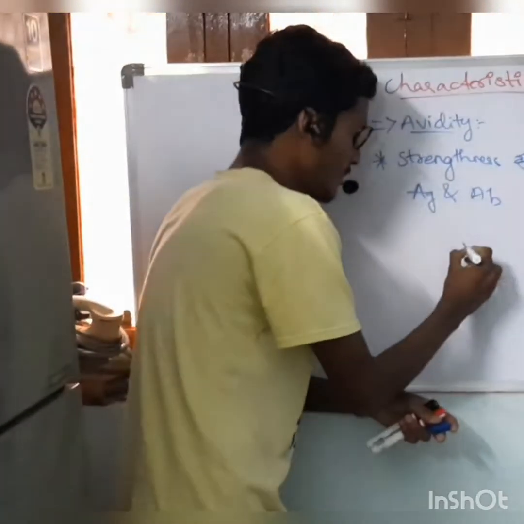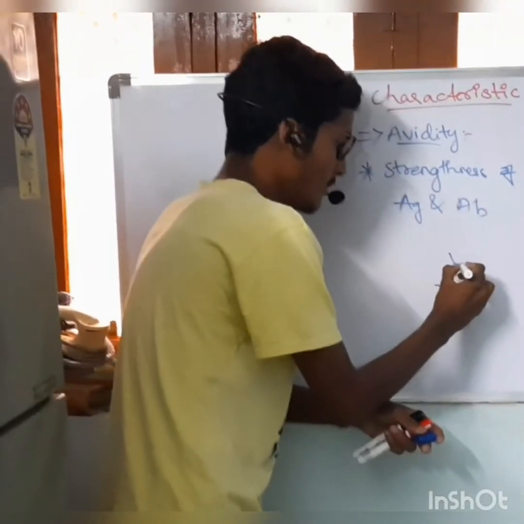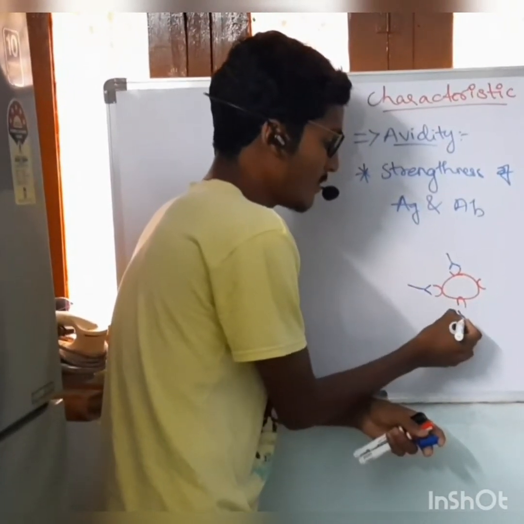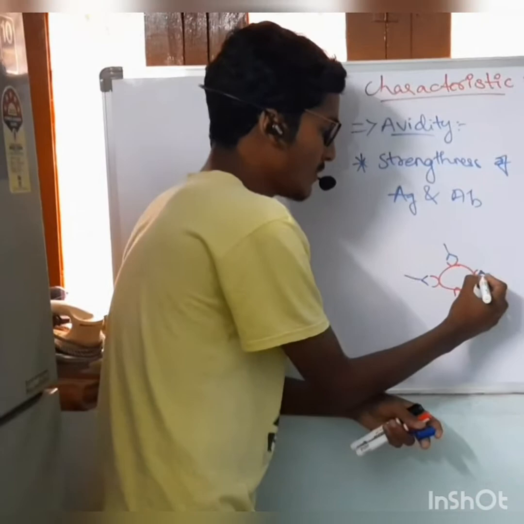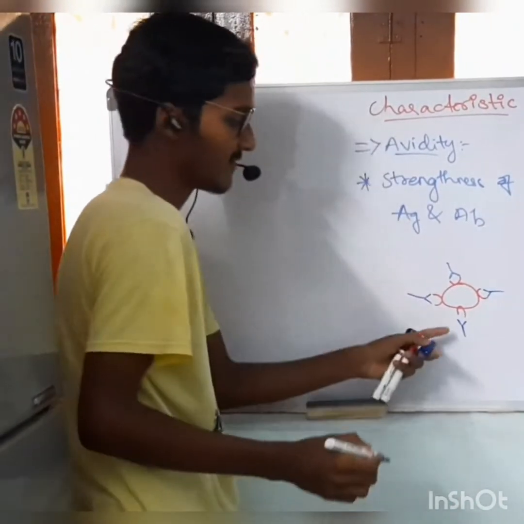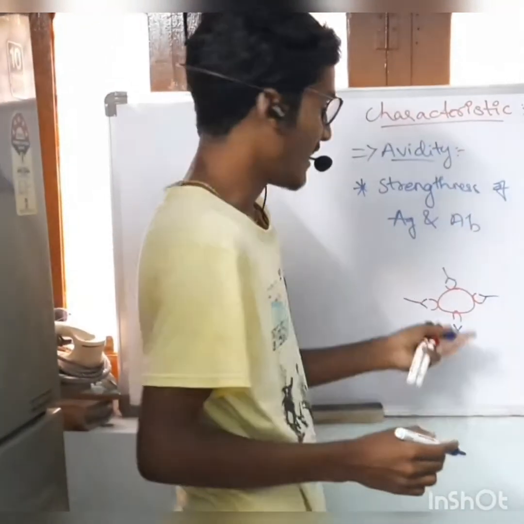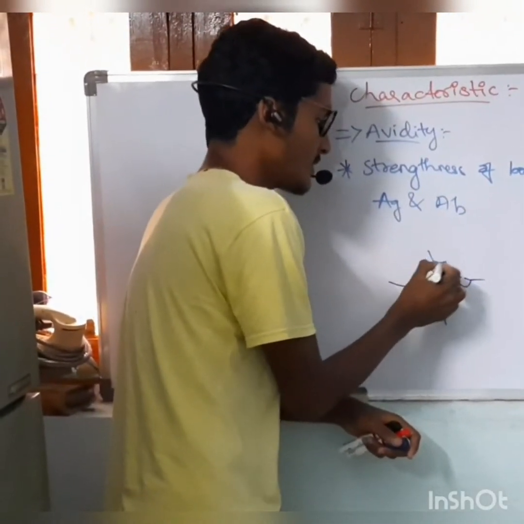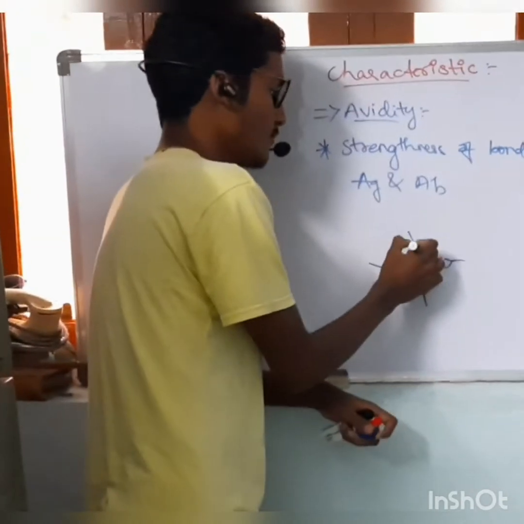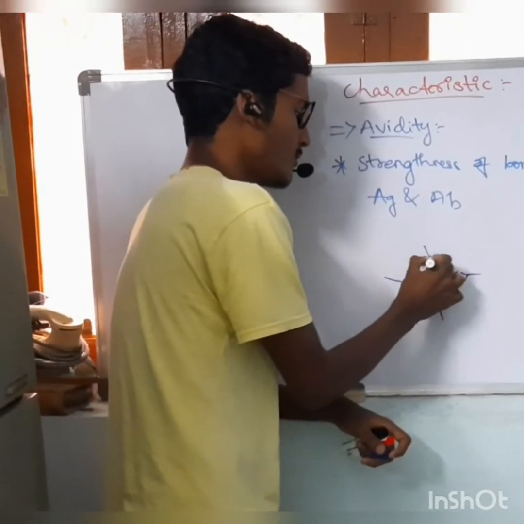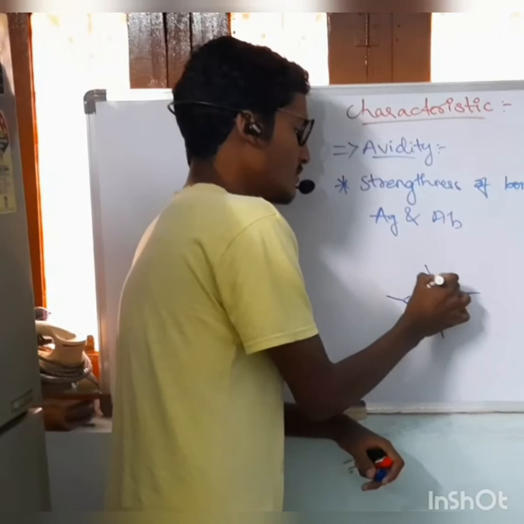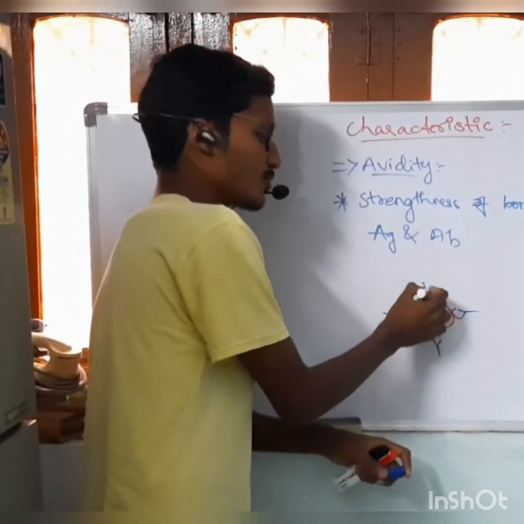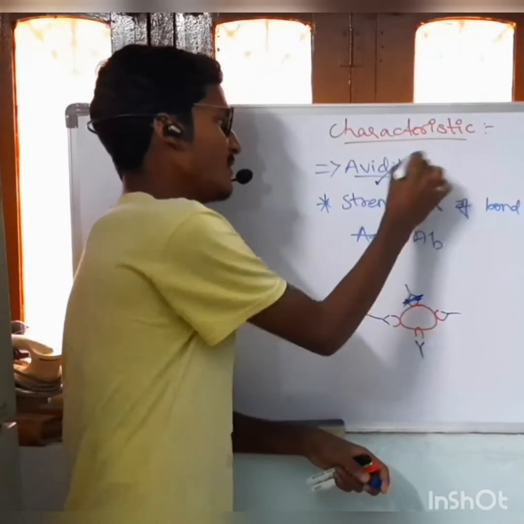If an antibody binds with the epitope part of an antigen by using the paratope part of an antibody, the strength of the bond formed here between both the antigen and antibody is known as avidity.